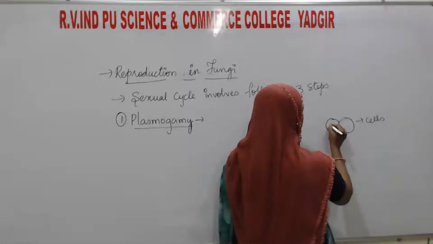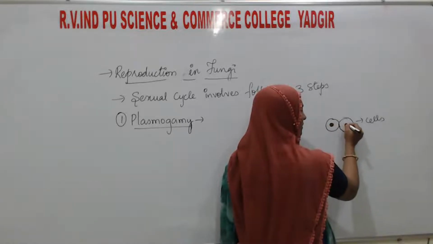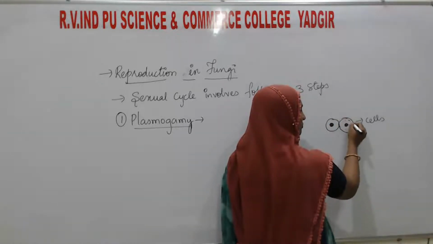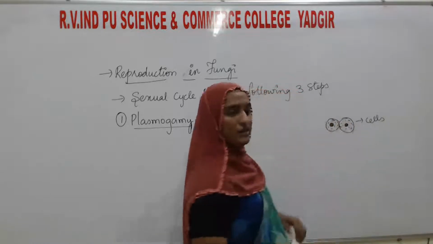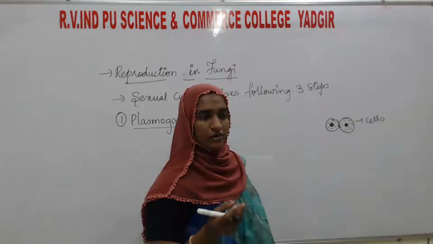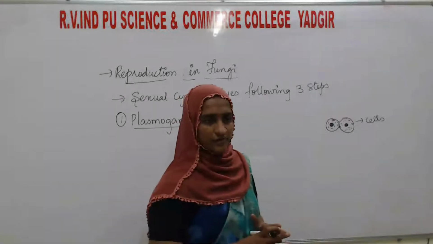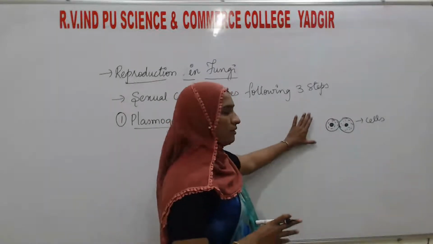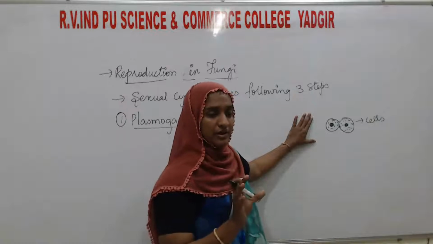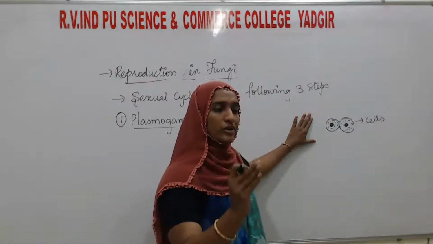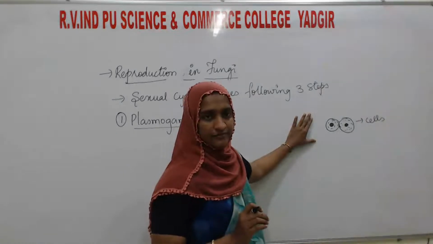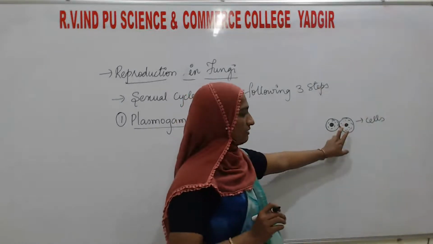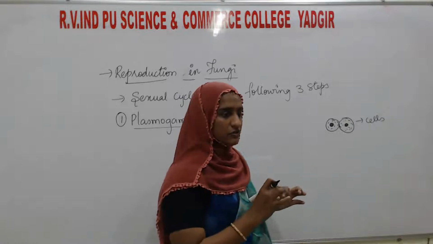The cells have a nucleus and other cell organelles: cytoplasm, plasma membrane, and other living organelles such as endoplasmic reticulum and mitochondria. So what do we mean by protoplasm? The plasma membrane with cell organelles we call the protoplasm. If cells fuse, their protoplasm also fuses.